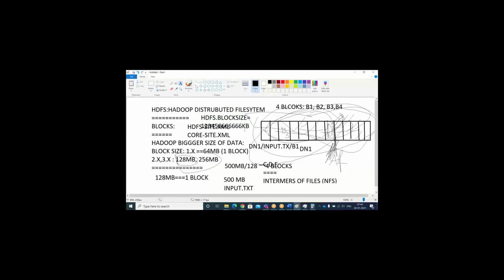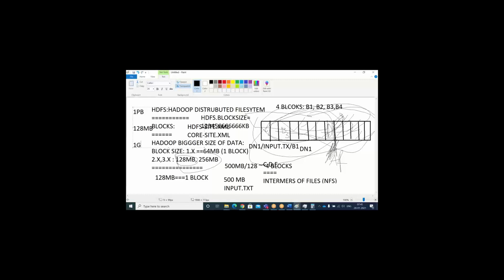What I want to say, Manoj, is that block size will be predefined based upon your configuration parameter, not based upon your input file. Suppose you want to process a very big input file, say 1 petabyte, as bigger blocks. Instead of 128 MB blocks, you may need 1 GB. Then you configure the HDFS block size as 1 GB, so that your 1 petabyte file will be sliced into 1 GB pieces, and that will be stored in the block information.